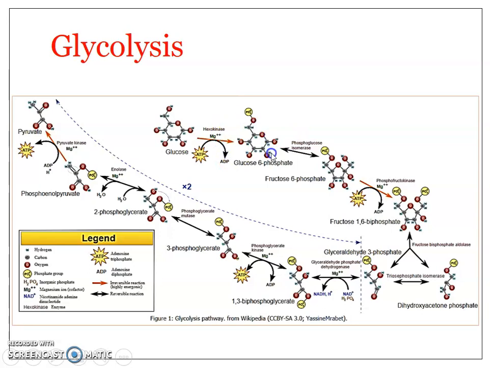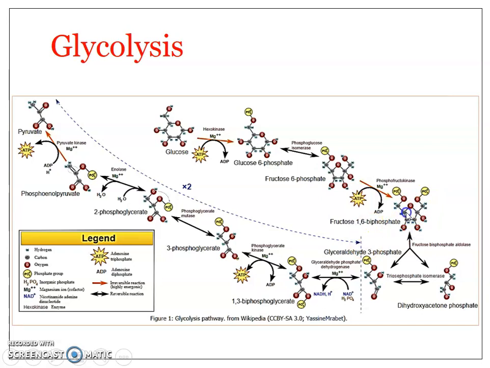Once glucose 6-phosphate is produced, it gets isomerized to produce fructose 6-phosphate. The fructose 6-phosphate gets phosphorylated at the first carbon to produce fructose 1,6-bisphosphate.